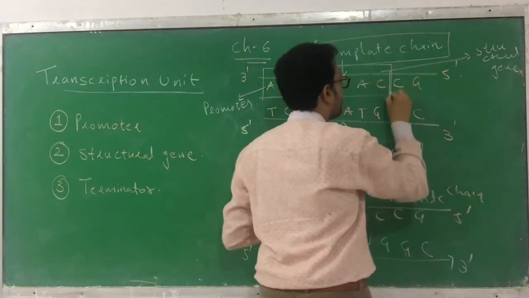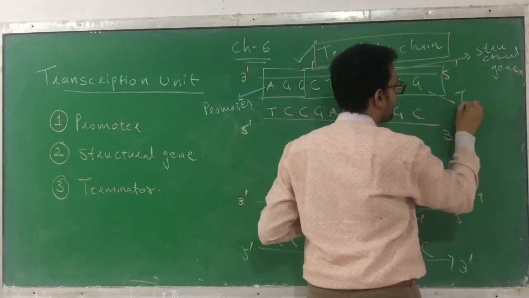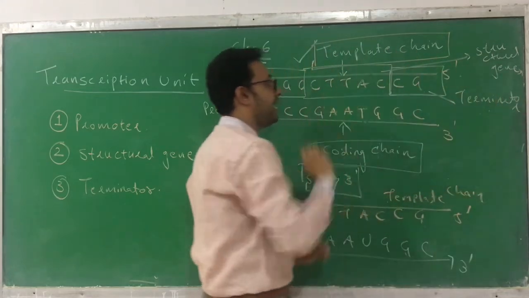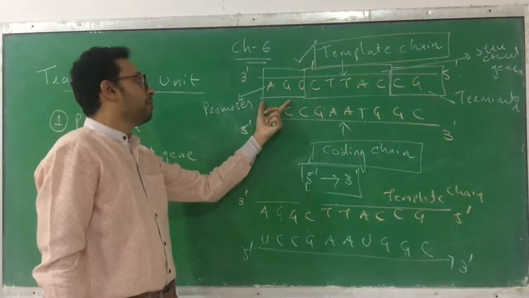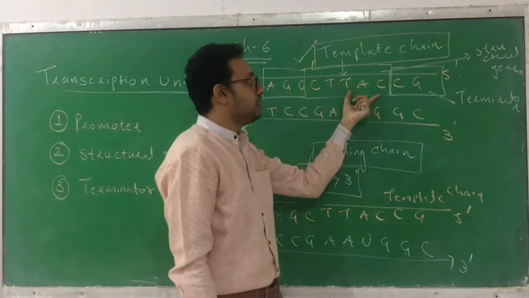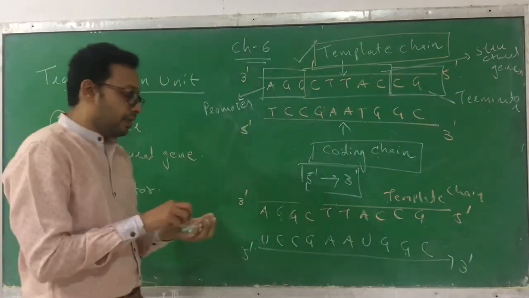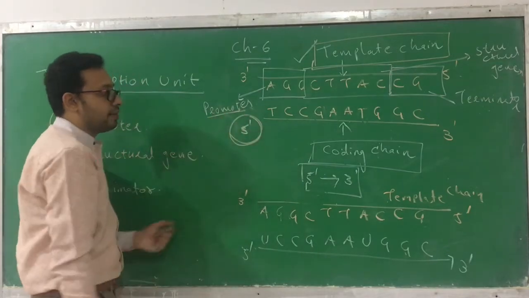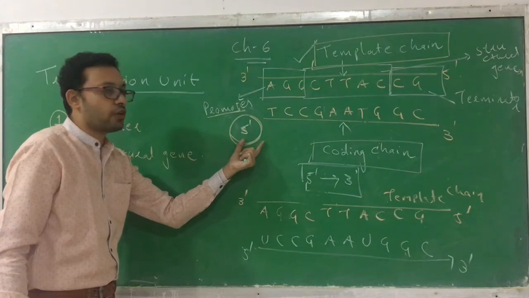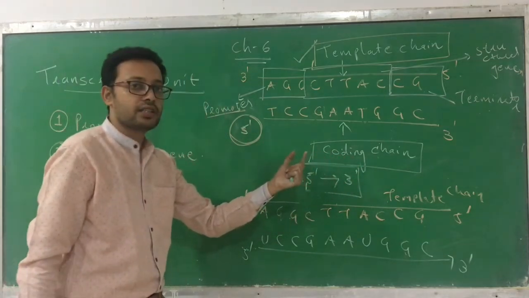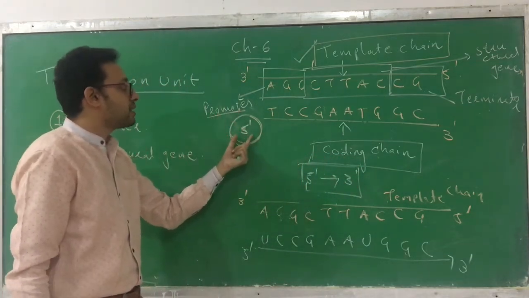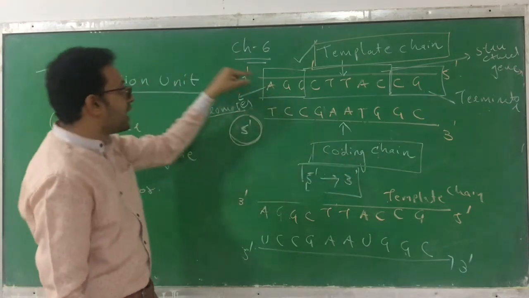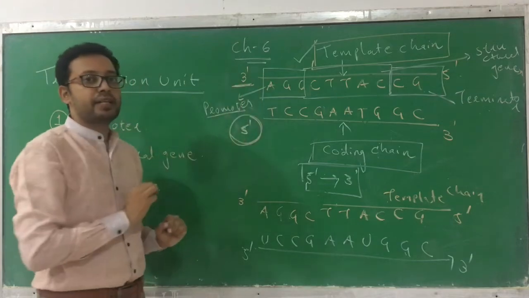And the last part you can call the terminator. So here, what happens? Here the process will end. So what comes first? Promoter side, then the structural gene, then the terminator. Okay? Promoter side is present towards the 5' direction. Remember, for direction whose direction do we take? Of the coding chain. So which side will the promoter be on? It is present on the 5' side, because for direction we have to take the coding chain, not this one. This is the template chain.